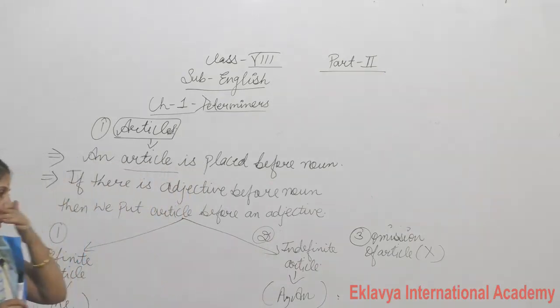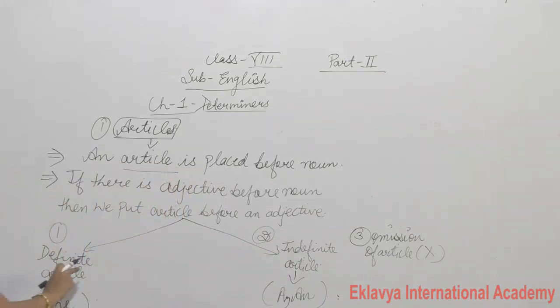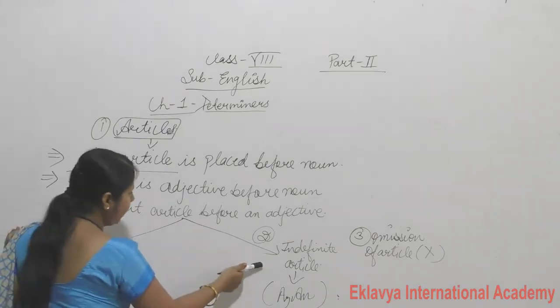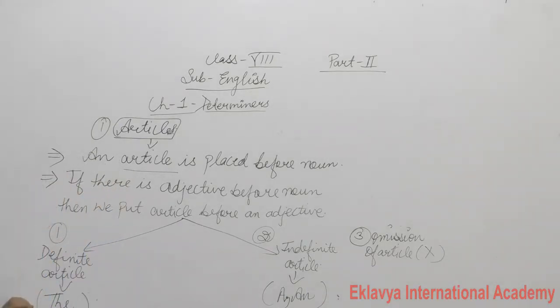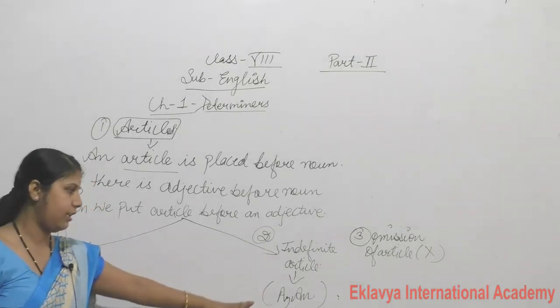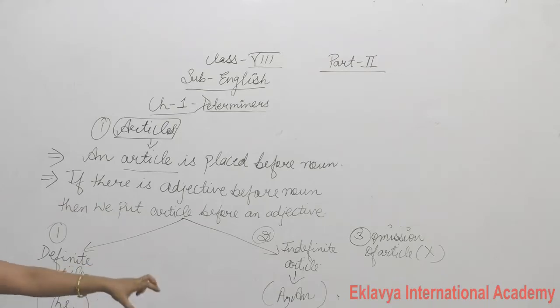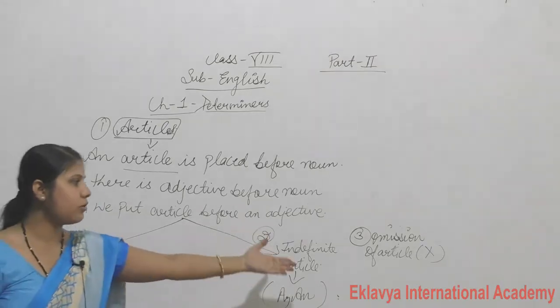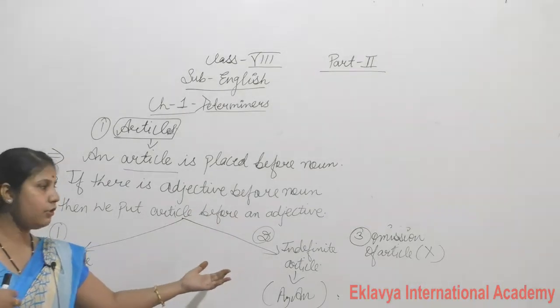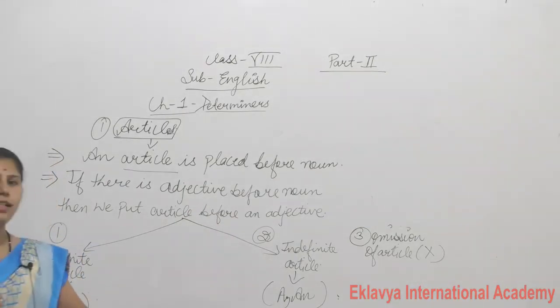Is that clear? So this is the definite article and this is the indefinite article. The is definite and a or an is the indefinite article. So I think you all understand these two meanings. The third one is omission of article, that is the cross article. I will tell you where we use the cross article later on.